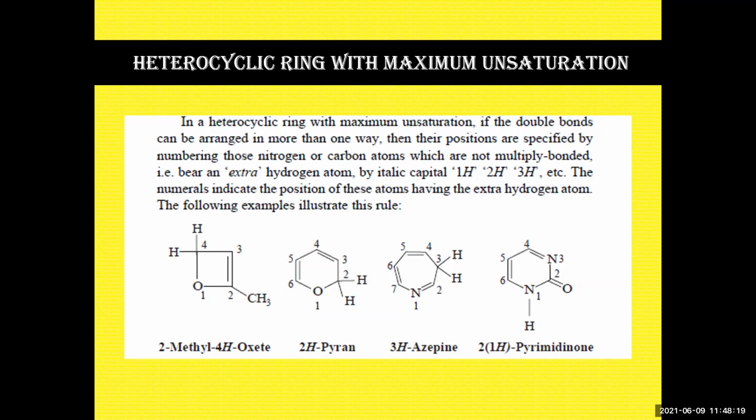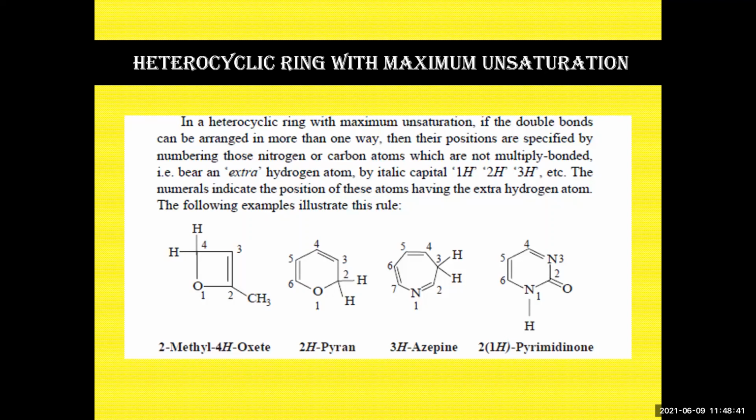Now let's take 2H pyrrole. The pyrrole ring contains an extra hydrogen at the second carbon. That's why it is known as 2H pyrrole. 3H azepine means, if you see in the azepine structure, there is an extra hydrogen at the third position. That's why it is known as 3H azepine.